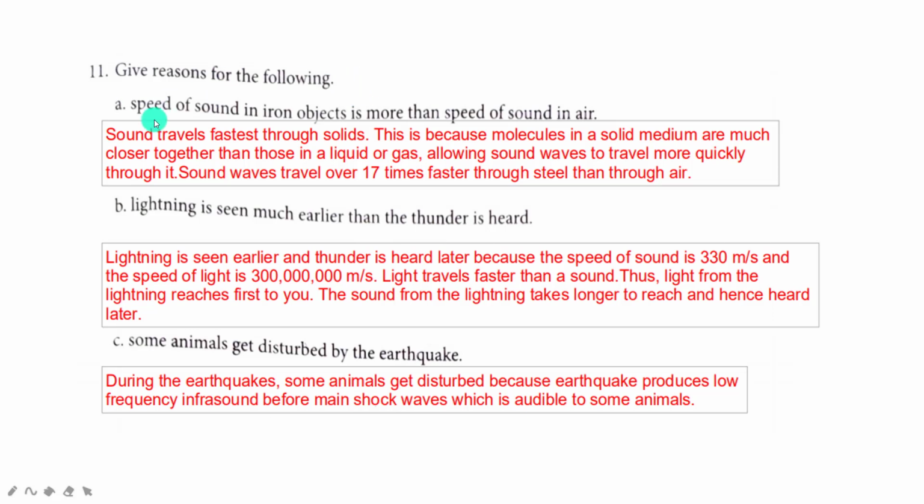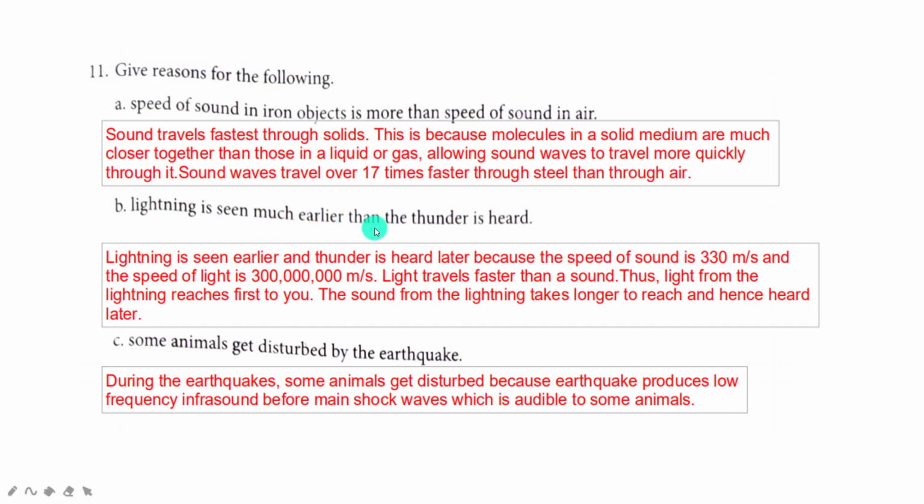Give reasons for the following. The speed of sound in an iron object is more than the speed of sound in air. You know that sound travels fastest in solids. Is it true? Yes, because of the arrangement of the molecules. This is because the molecules in a solid medium are much closer than those in a liquid or gas. This we have seen in the first question, in the multiple choice questions. This allows sound waves to travel more quickly through it. Sound waves travel over 17 times faster in steel. You note down this important information. So the speed of sound in iron objects is more than the speed of sound in air.